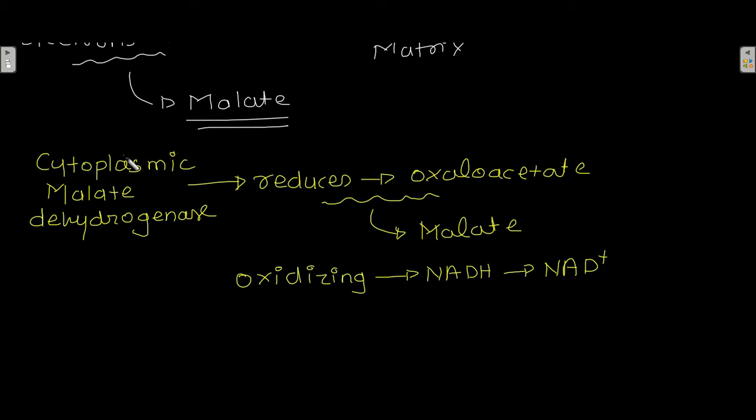Okay. Cytoplasmic malate dehydrogenase causes reduction of oxaloacetate into malate, simultaneously oxidation of NADH into NAD+.